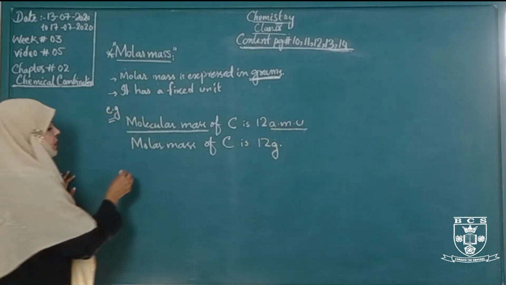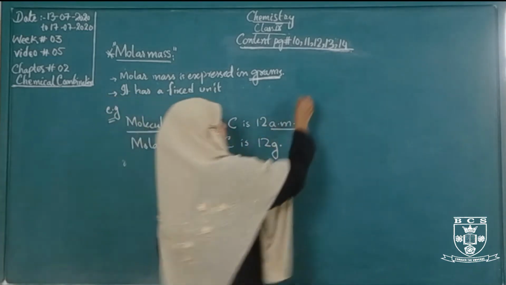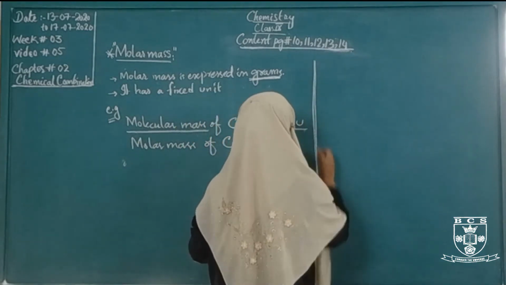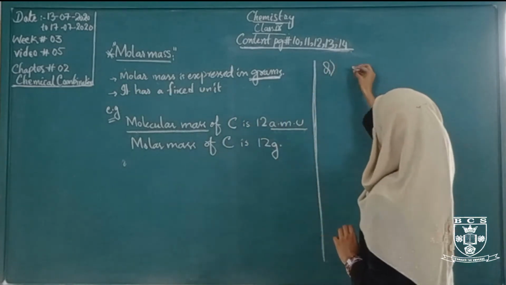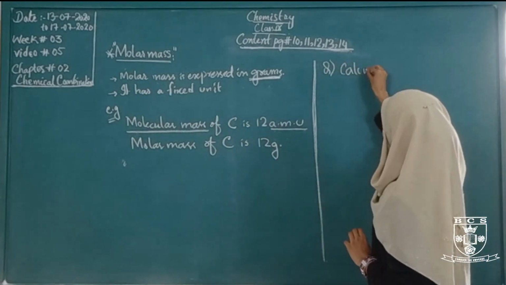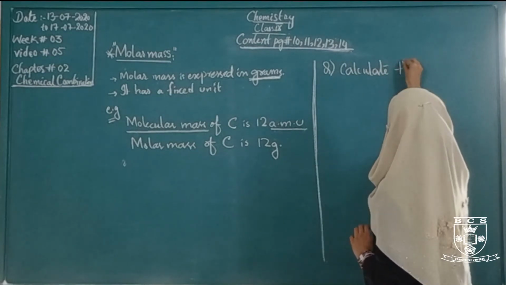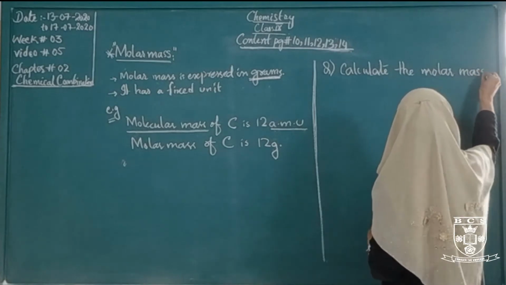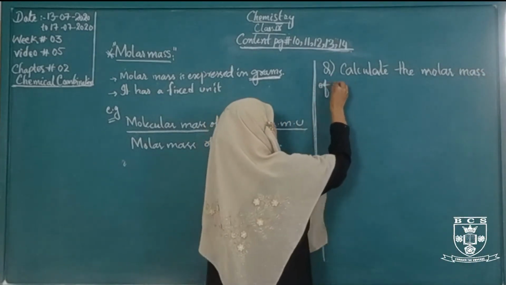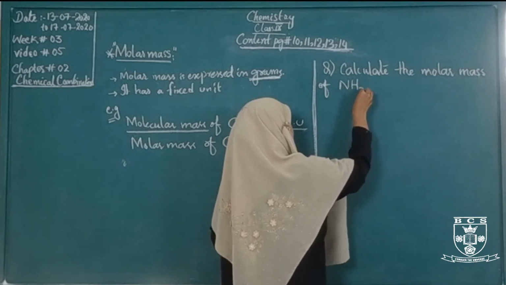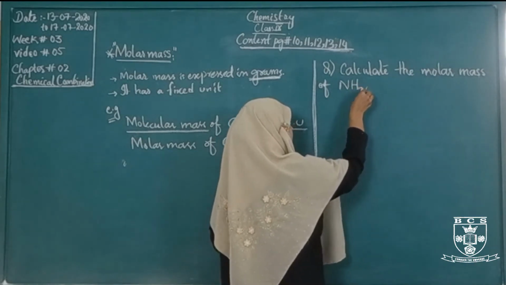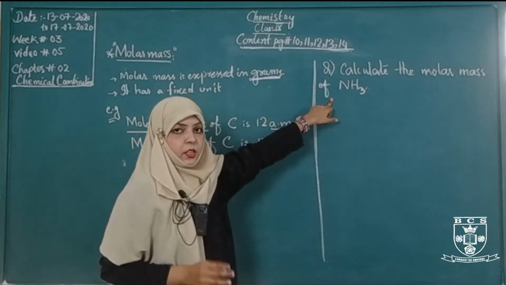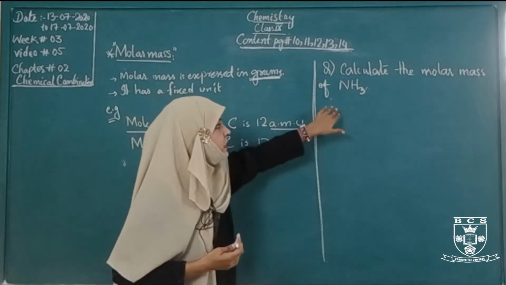So we have a question. Calculate the molar mass of ammonia. We have to solve this question.